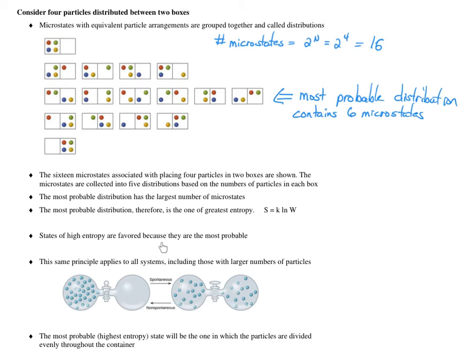High states of entropy are favored because they are the most probable. They have the largest number of microstates within that distribution. We can apply this to our previous example, where this microstate is highly improbable, where all the particles are contained in a single bulb. The most probable distribution, the highest entropy distribution, will be the one where the particles are equally distributed across both bulbs.